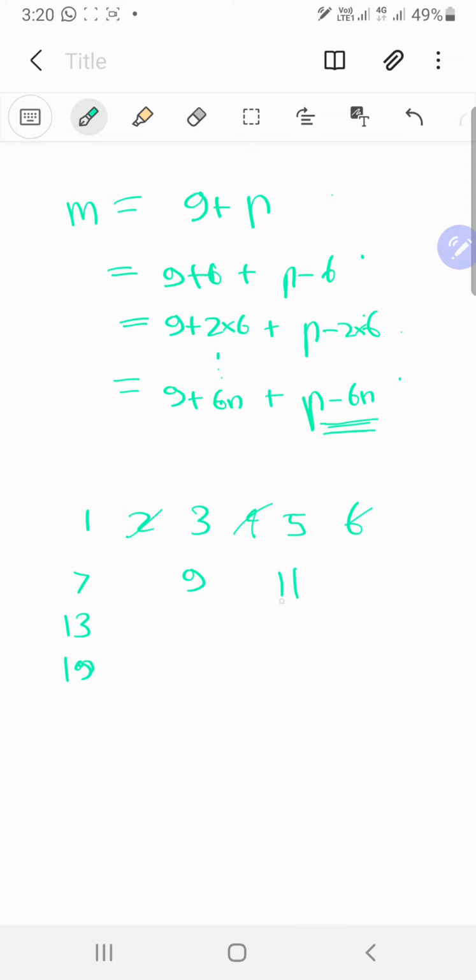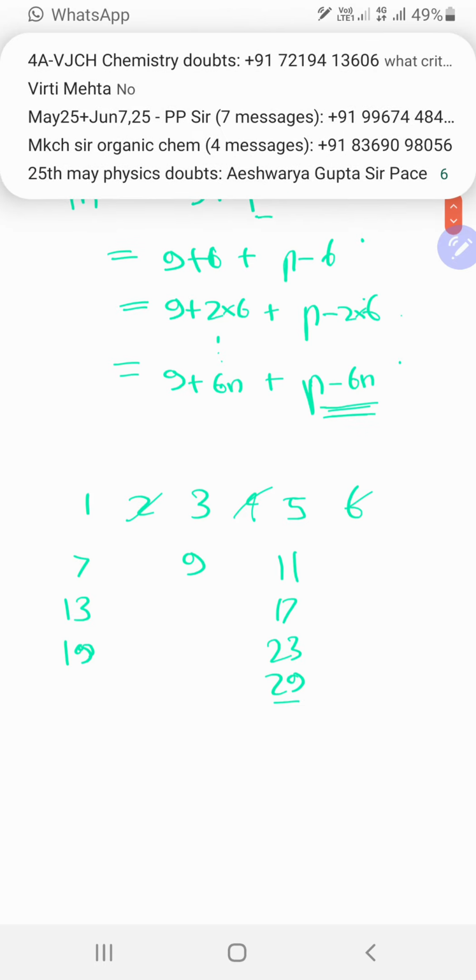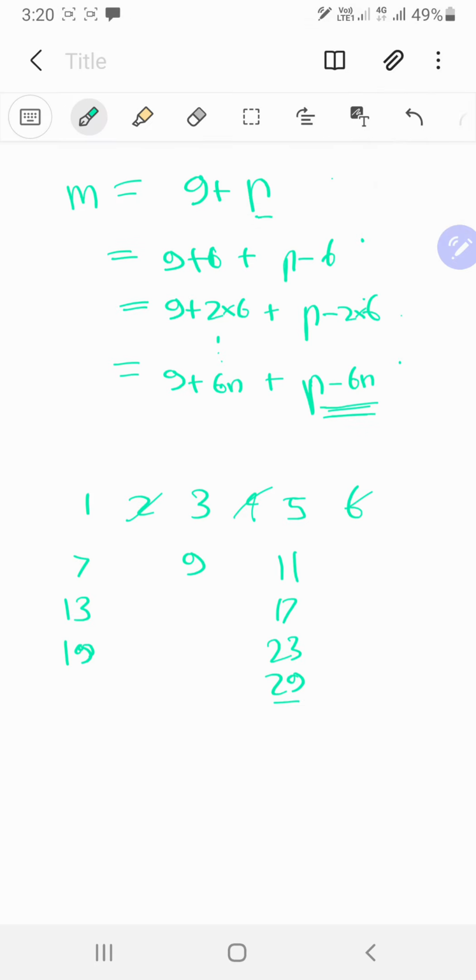So we will get 11, 17, 23, 29, and after that we will get 35. So 35 is odd composite, so we have to stop over here. So what that means is that this p can have these values like 29, 23, 17, 11, and 5, such that it will satisfy the rule, and the biggest of these values is in fact 29. So the biggest odd prime p should be 29, such that this will happen. So you will get m equals 38 over there.